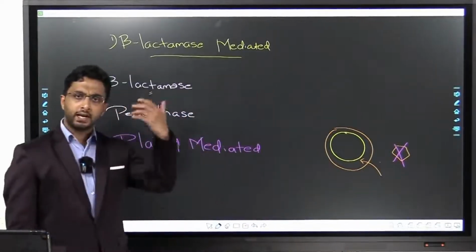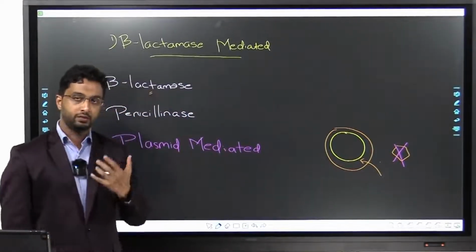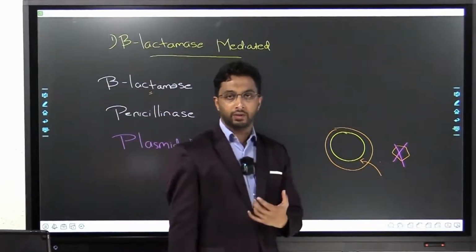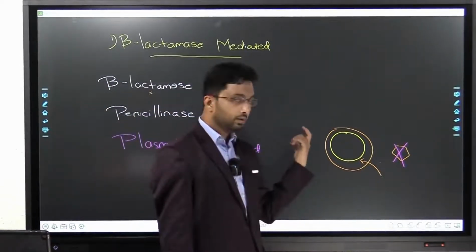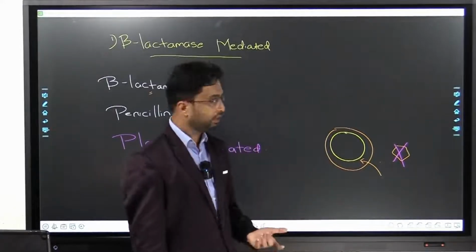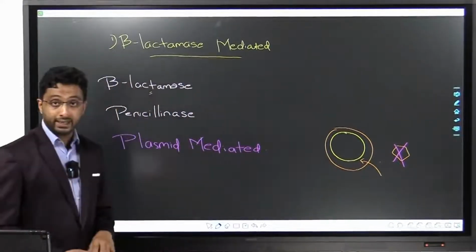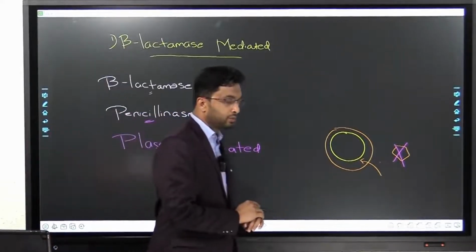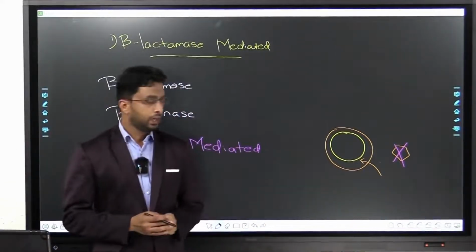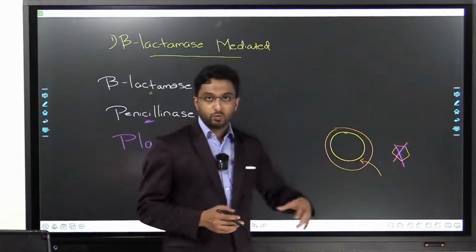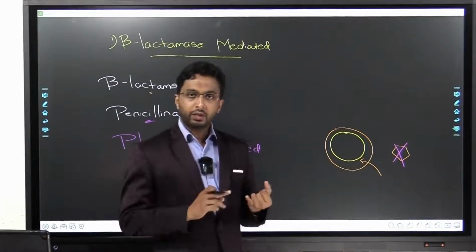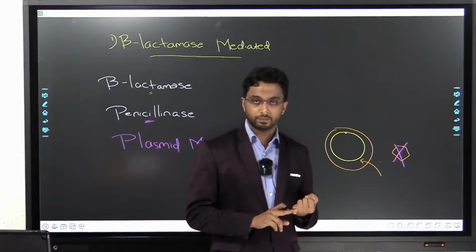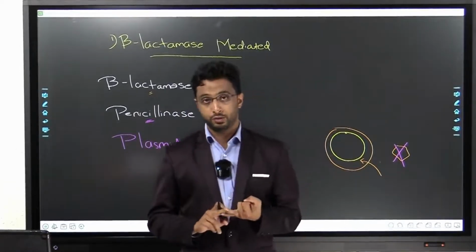So this beta-lactamase comes and destroys the beta-lactam ring. You give the antibiotic to the patient. One example of a beta-lactam antibiotic is penicillin. You give penicillin to the patient, it is not effective because the bacteria are producing beta-lactamase, or penicillinase. Now what is the difference between penicillinase and beta-lactamase? The different beta-lactam antibiotics are penicillin and cephalosporins.